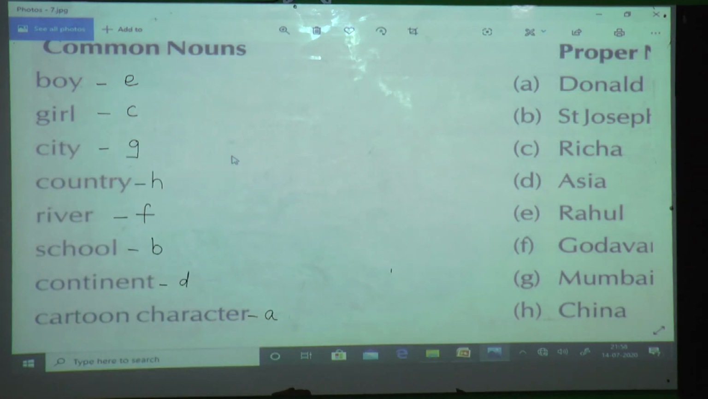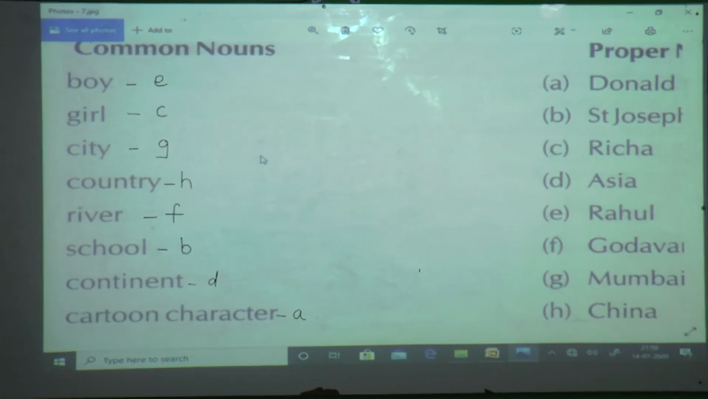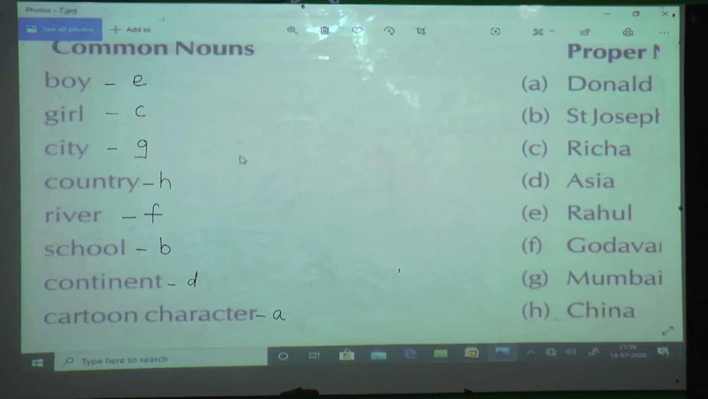So students, have you written like this? First one is boy, Rahul, E. Girl, Richa, C. City, Mumbai, G. Country, H1, that is China. River, F. Godavari. School, B, that is St. Joseph Convent School. Continent, that is D, Asia. And cartoon character, that is A, Donald Duck.